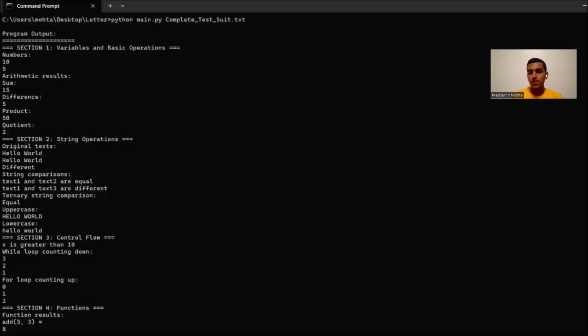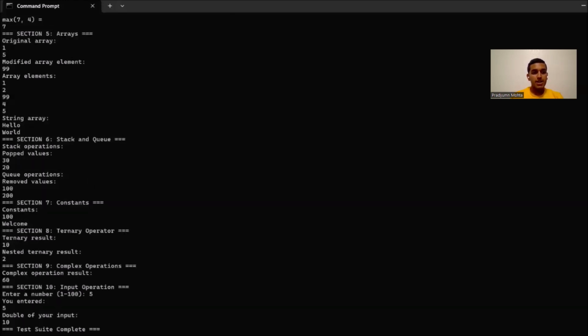So when we run this file on the command prompt, this is the output which we got. And at the end, it shows test suite complete. So I will run this code and show you how the language is implemented at the end of the presentation.